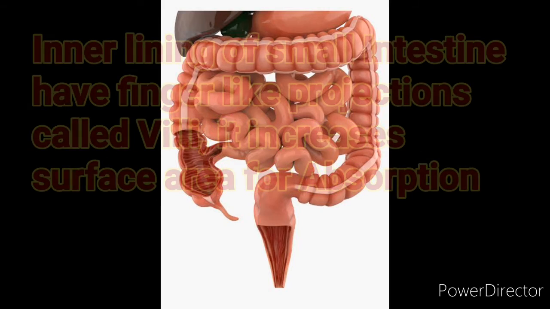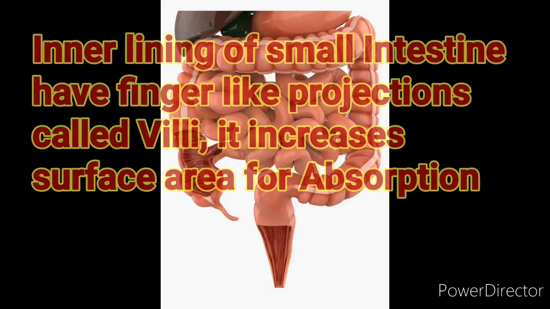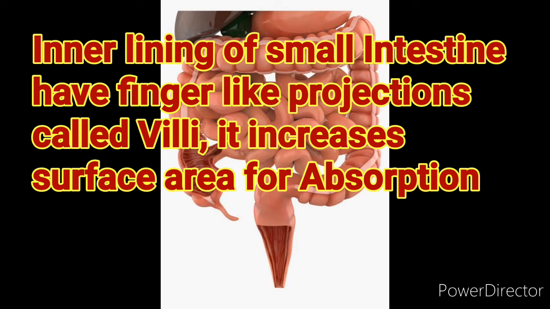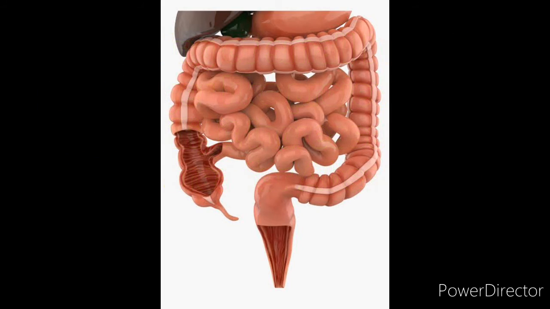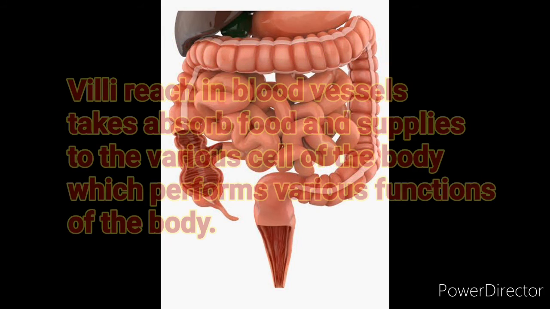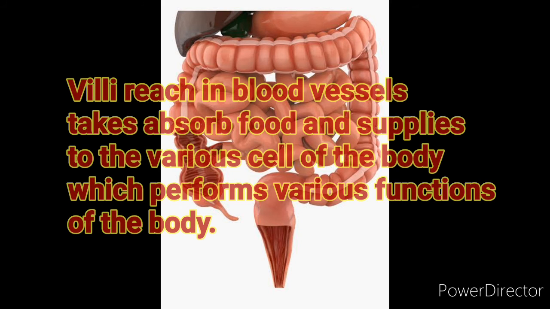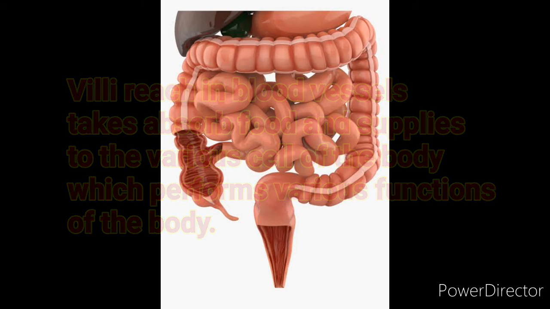The inner lining of the small intestine has numerous finger-like projections called villi, which increase the surface area for absorption. The villi are richly supplied with blood vessels which take the absorbed food to each and every cell of the body, where it is utilized for obtaining energy, building up new tissue and repair of old tissue.